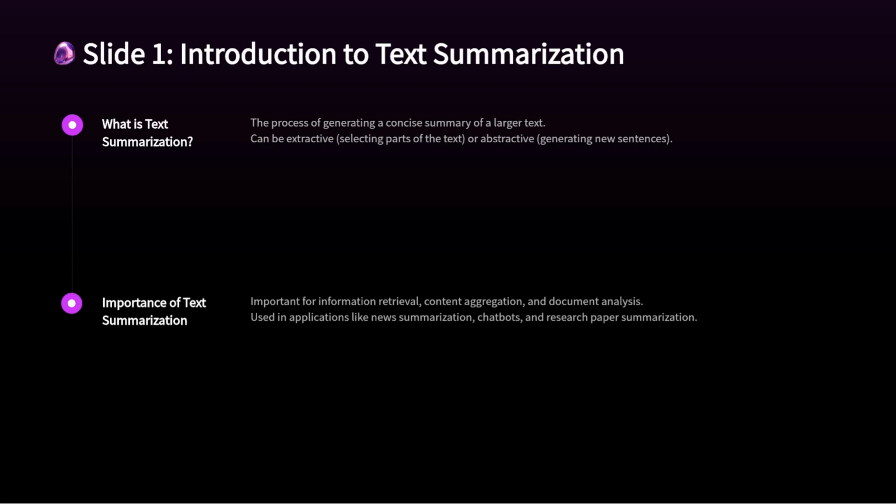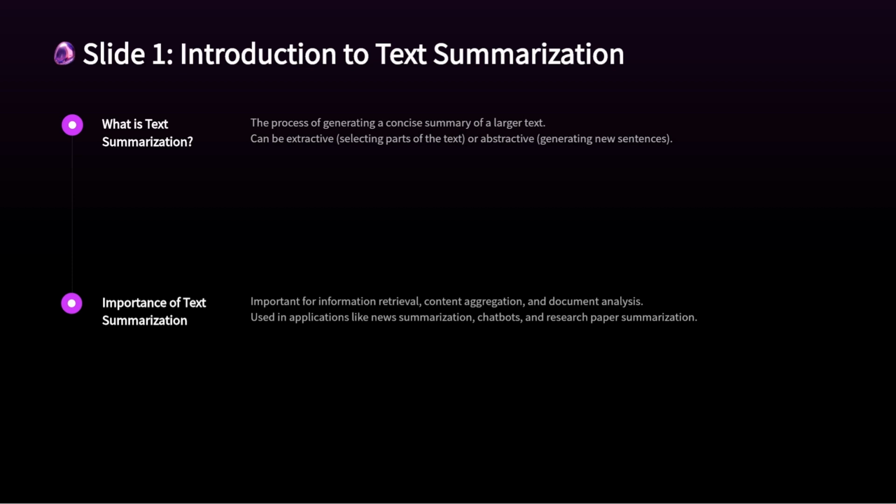Summarization can be categorized into two primary approaches. Extractive summarization: this approach selects a subset of sentences, phrases, or words directly from the input text to form the summary. Abstractive summarization: this method involves generating new sentences that capture the main ideas of the original text, often using techniques like paraphrasing or rewriting.